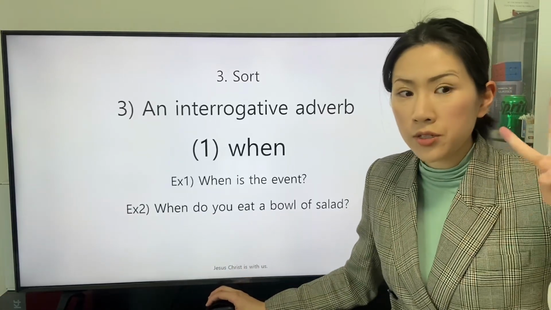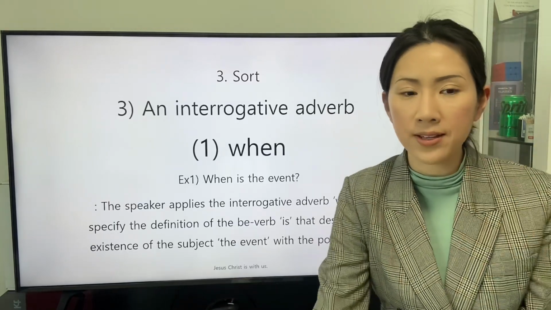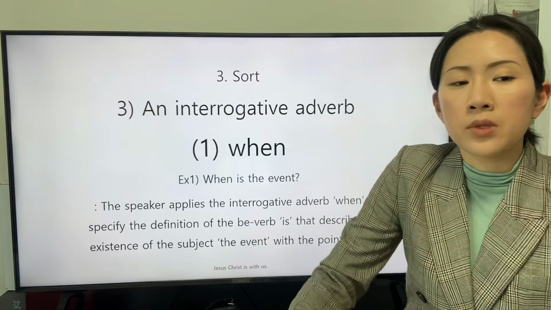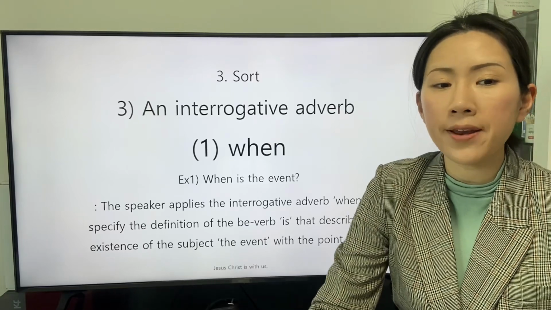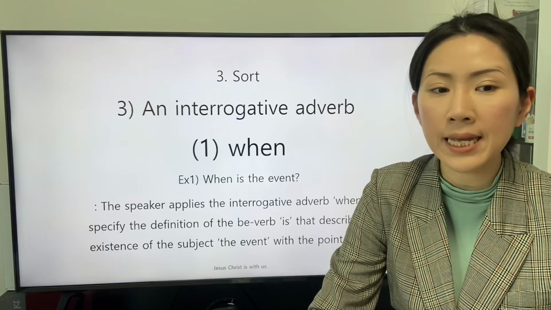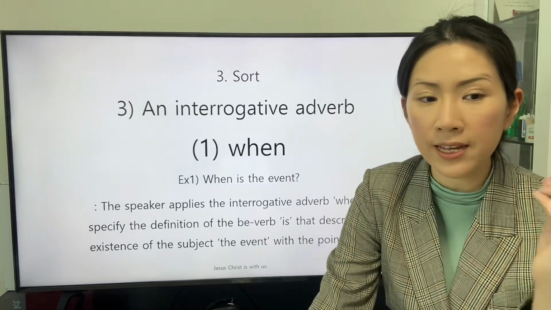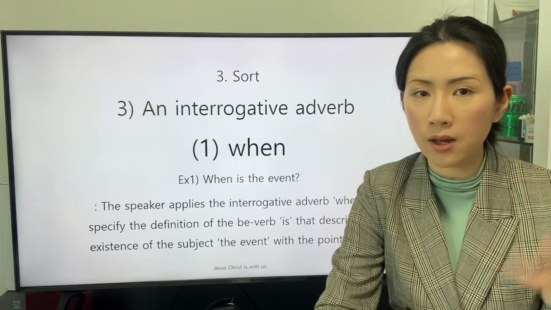There are two clauses. The first clause is this: when is the event? The speaker applies the interrogative adverb when to specify the definition of the be verb is that describes the existence of the subject, the event, with the point in time.